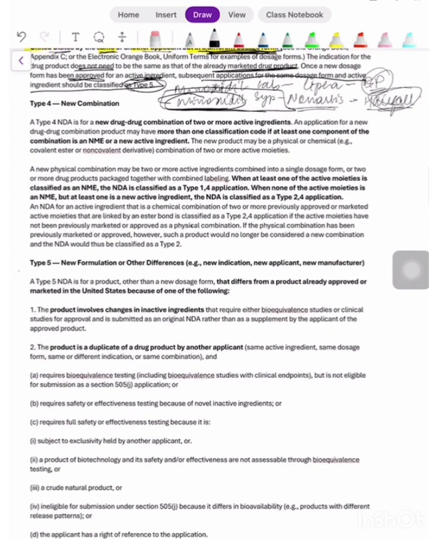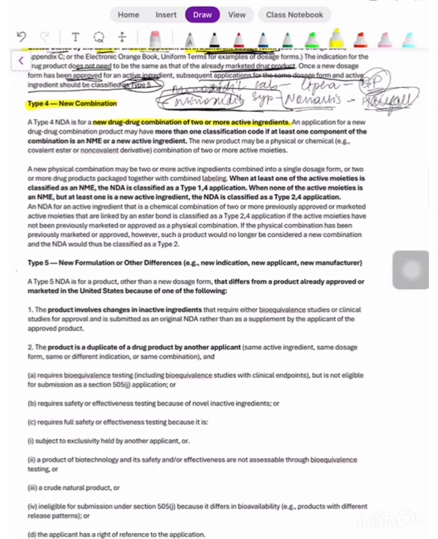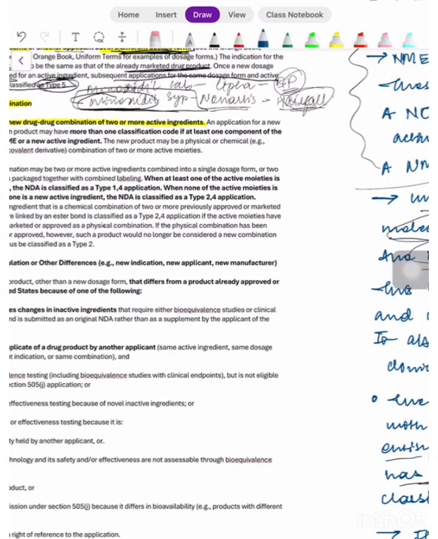Then there is new combination. Type 4 is new combination. So type 4 NDA is for a new drug-drug combination of 2 or more active ingredients. New drug-drug means, for example, I have a tablet, Montacel. This is a very common example. Everyone might have taken this.